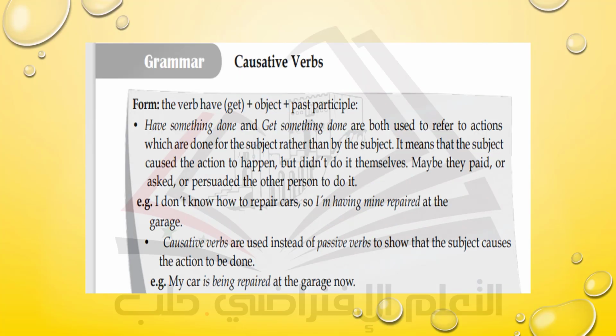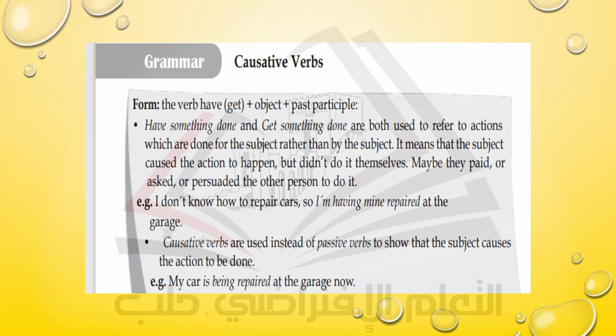Number 8. Assume. Now we come to the grammar section. Causative verbs. What's the causative form? Well, simply speaking, we usually use subject plus have or get plus an object plus past participle. But why do we use this form? Well, we use this form when the action happens for the subject rather than by the subject.